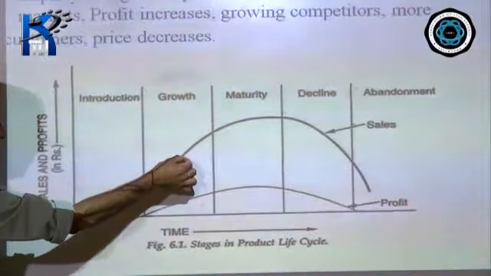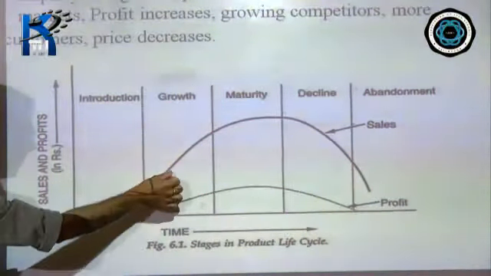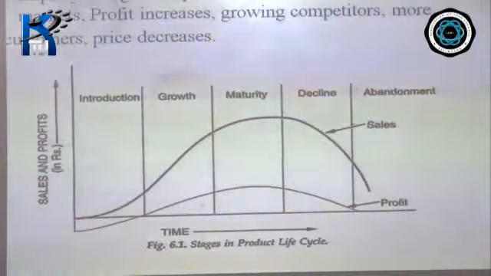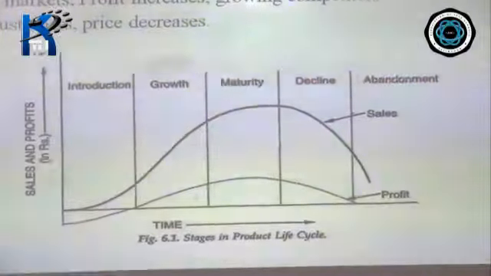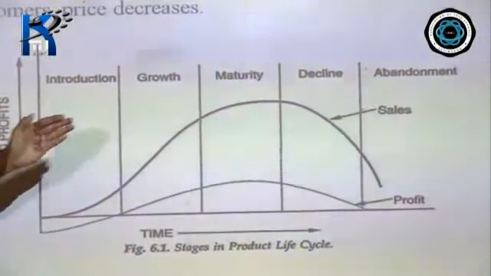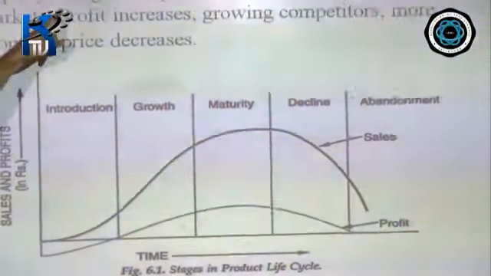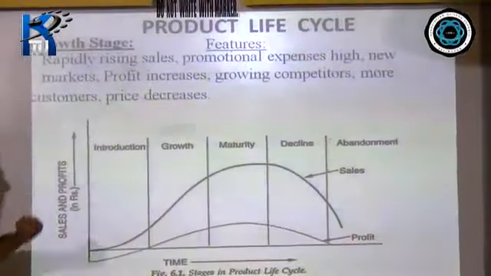Till a certain point here, you see the sales increases at an increasing rate, but after some time, you see that sales increases but at a decreasing rate. So this is what happens in a growth phase. Sales is rapidly increasing, right?